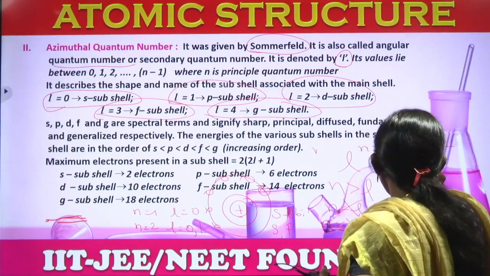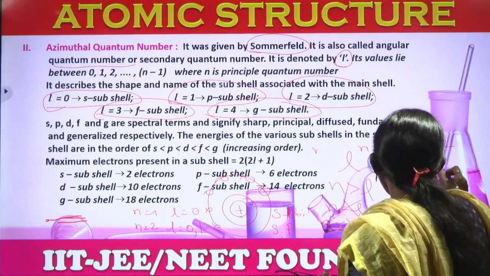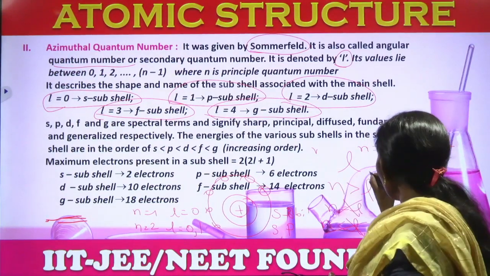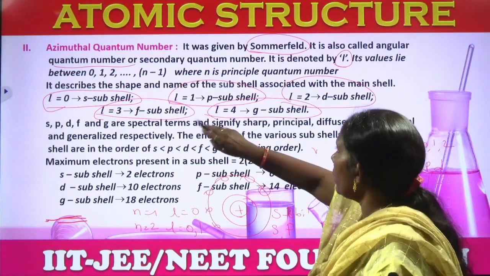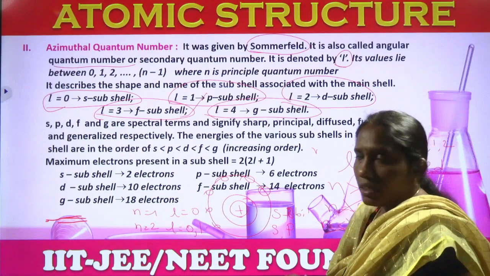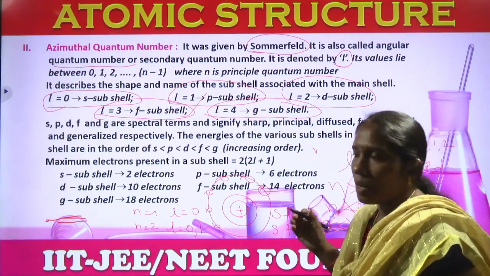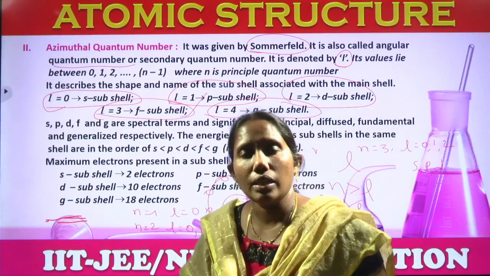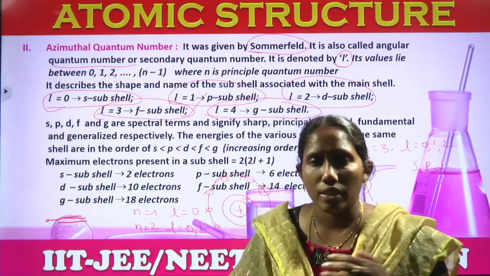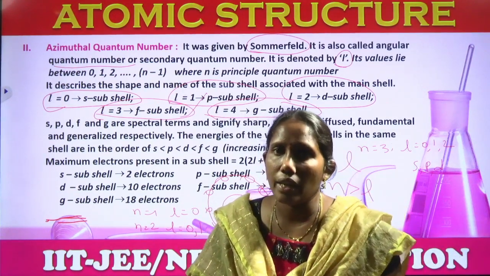Those are S, P and D orbitals, right? When n equal to 4, when L equal to 3, then that is F subshell, right? So when L equal to 4, G subshell, like that. But the condition is always L value should be less than n only. It is not equal or not greater than n.